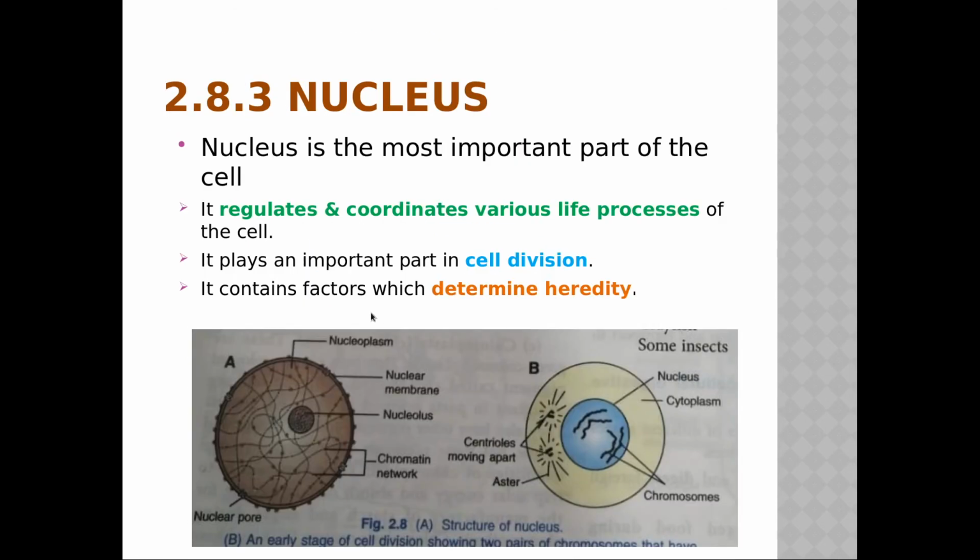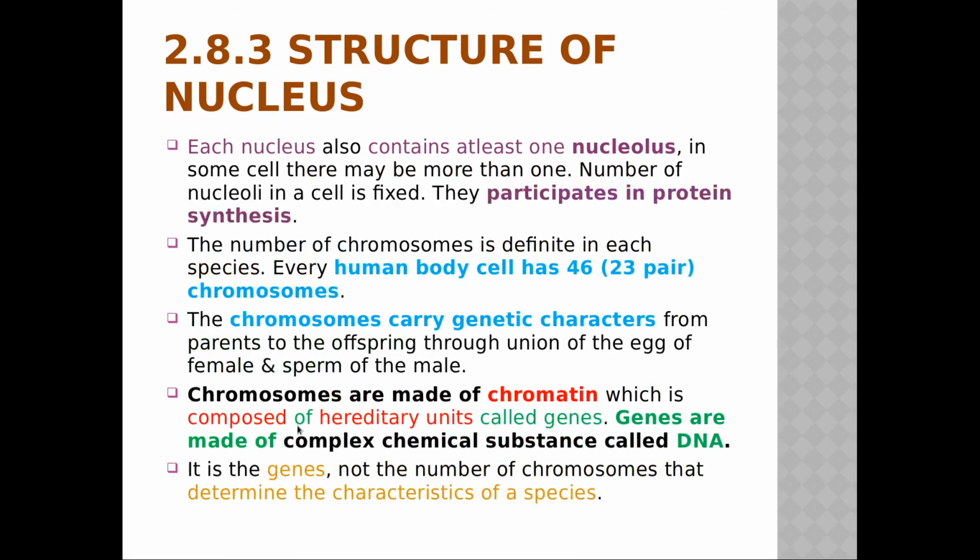Now see, look at the cursor here, the nucleolus is there. Here they are saying that at least one will be there, but in some cells there may be more than one. And what is its main function? It will participate in cell division and protein synthesis. But one more thing they have told, that the number of nucleoli in the cell is fixed.